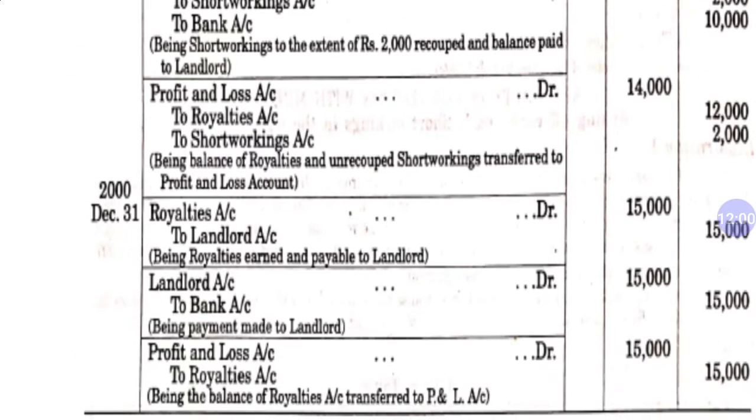And in the last year, when we have royalty more than minimum rent, again royalty to landlord, landlord to bank, and profit and loss to royalty. In this last year we don't have to adjust any short working, therefore this last year is simple.